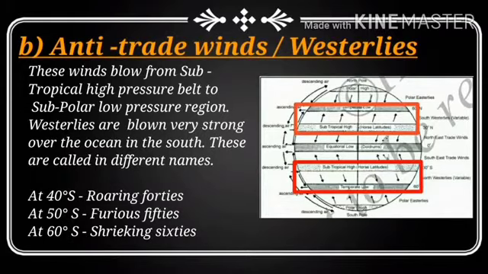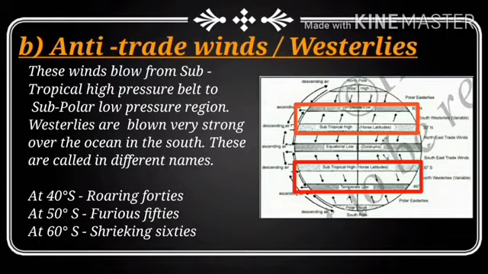If that wind blows towards the equatorial low pressure belt, then it is called a trade wind. And if that wind blows from the subtropical high pressure belt towards the polar low pressure belt, then it's called the anti-trade wind.